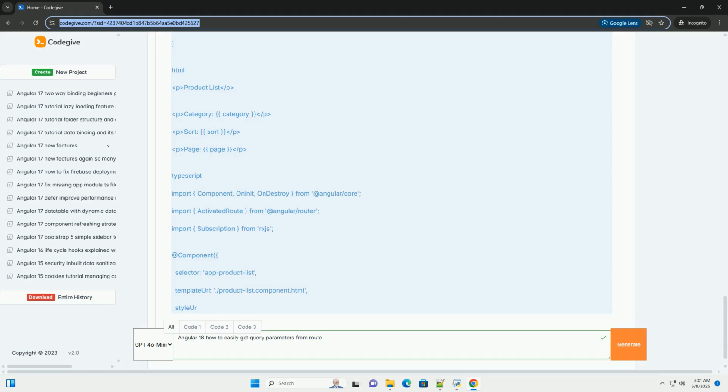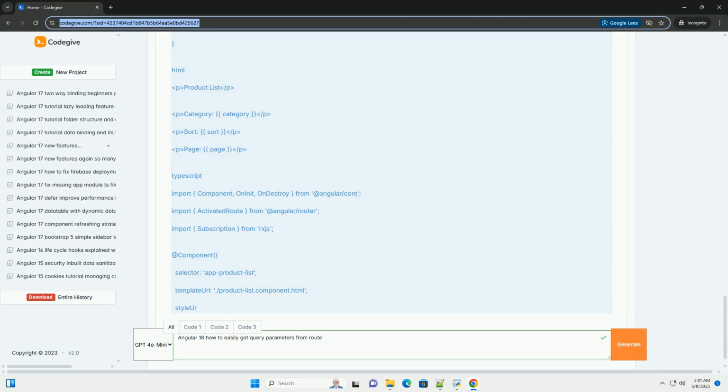URL encoding. If your query parameter values contain special characters, spaces, ampersands, etc., make sure they are properly URL encoded when constructing the URL. JavaScript's encodeURIComponent function can be used for this. Security. Be mindful of security when using query parameters. Never directly trust user-provided values without proper validation and sanitization, especially if you're using them in database queries or other sensitive operations. Prevent injection attacks.